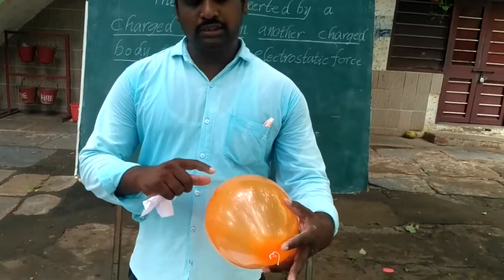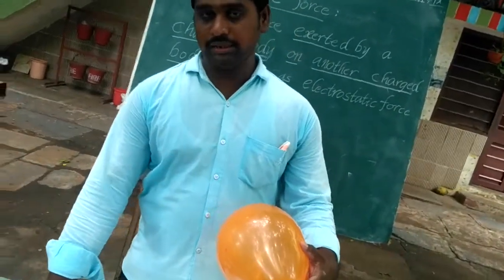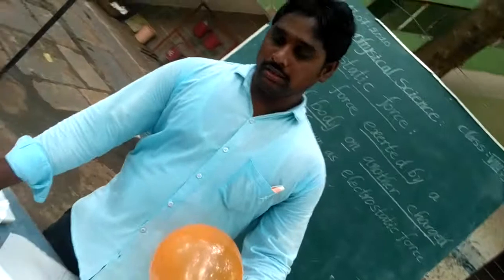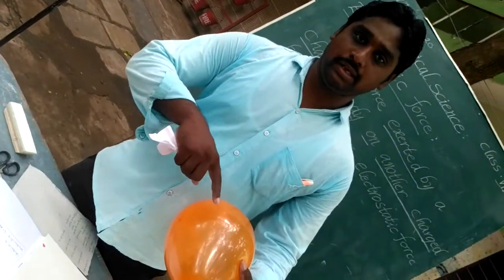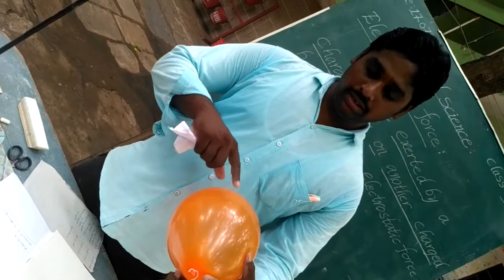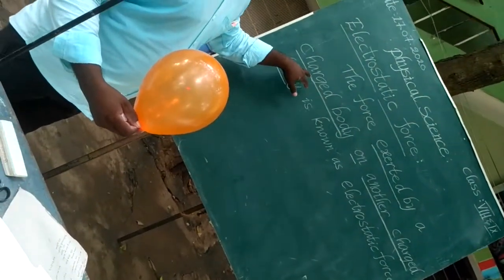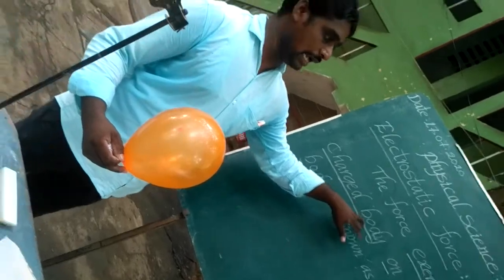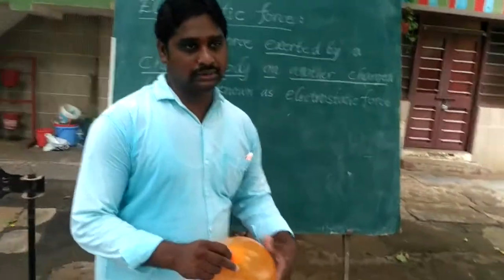Here the charged body exerts a force on the bits of paper. That's why these paper pieces are attracted towards the balloon. So this force is called electrostatic force. Okay, students, the force exerted by a charged body on another charged body is known as electrostatic force.